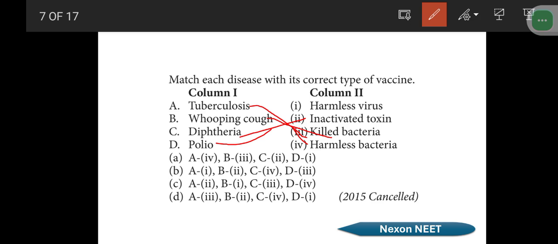Then polio is a harmless virus, the polio virus. So option A will be the right answer. Tuberculosis is a harmless bacteria and the vaccine is BCG. Whooping cough is a killed bacteria, and the vaccine is DPT. Diphtheria is an inactivated toxin, also in the DPT or DT vaccine. Polio is a harmless virus, and we already know polio vaccine is given till 5 years of age.